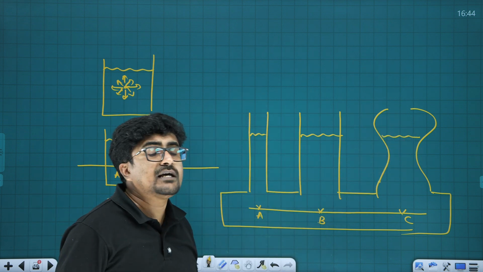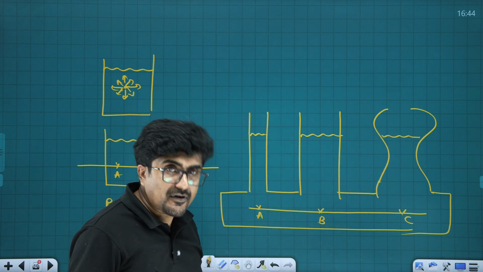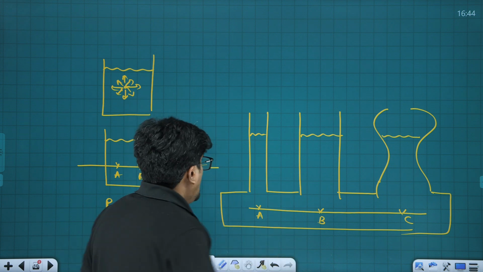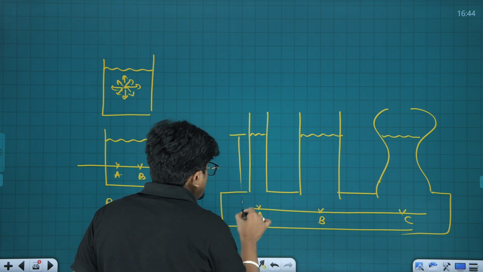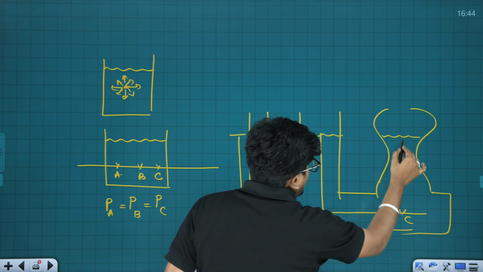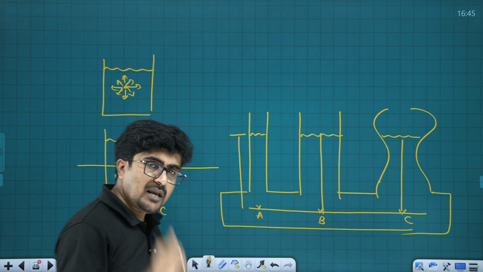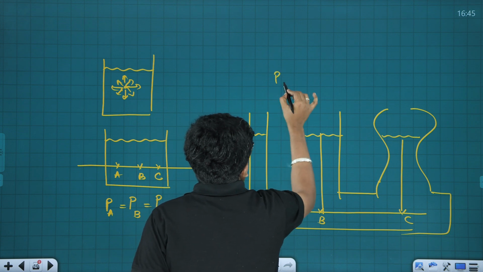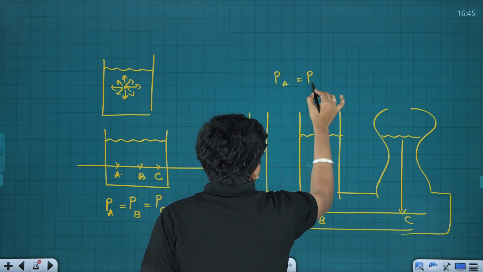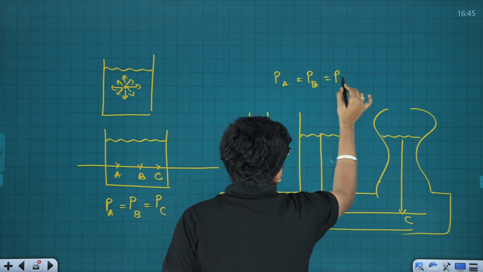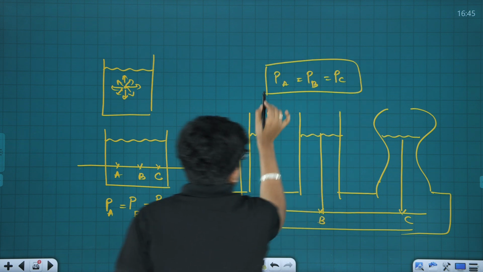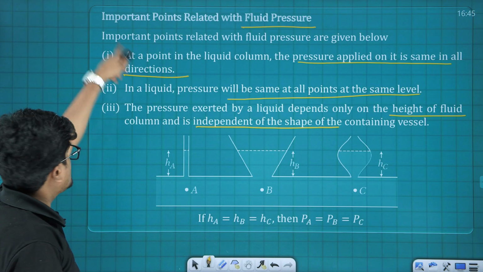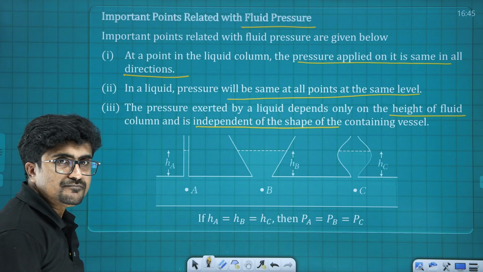But though there is a shape difference in all the three cases, one similarity you can notice: point A, B as well as C, it is at same depth from the surface of the liquid. So here pressure at A is going to be same as that of pressure at B, is going to be same as that of what? Pressure at C. That was the 3 points that explained here.